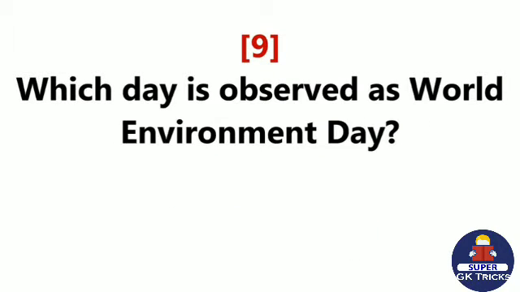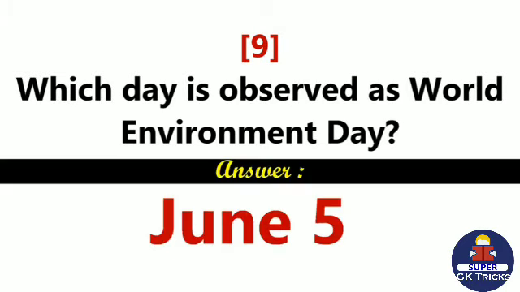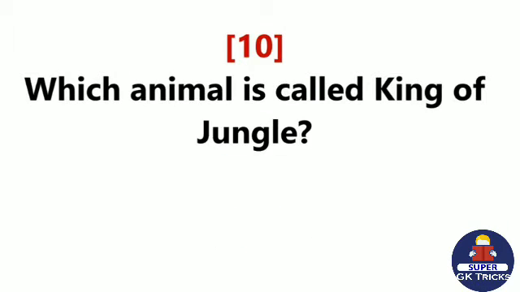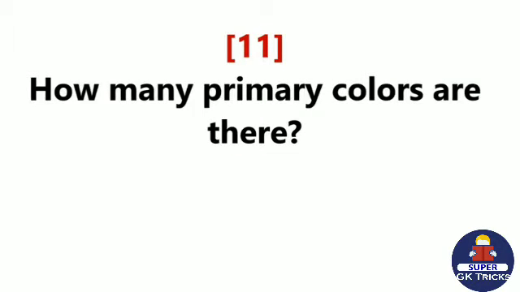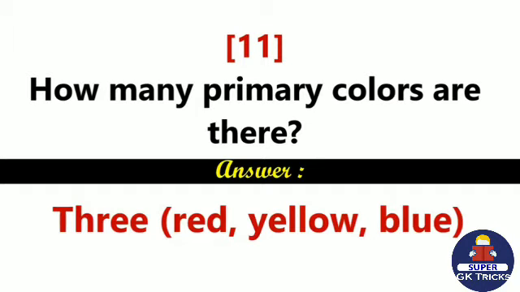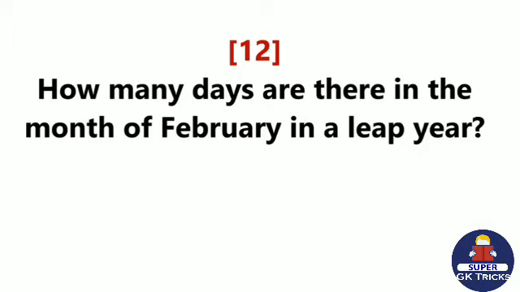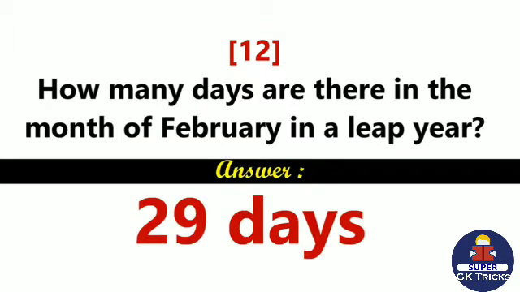Which day is observed as the World Environment Day? 5 June. Which animal is called the king of the jungle? Lion. How many primary colors are there? 3. Red, yellow, and blue. How many days are there in the month of February in a leap year? 29 days.